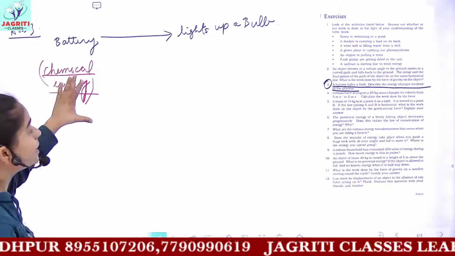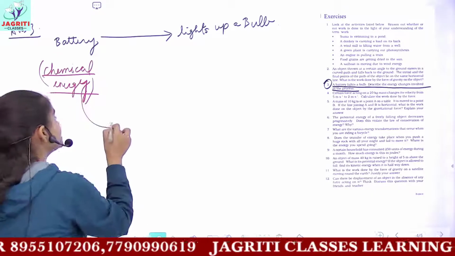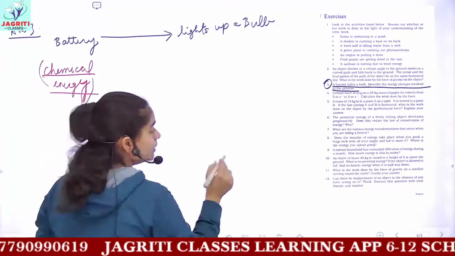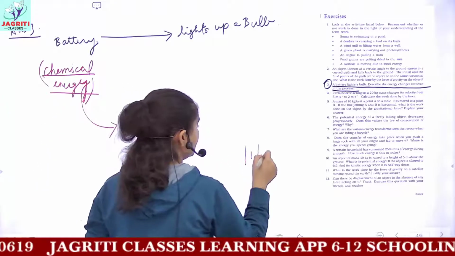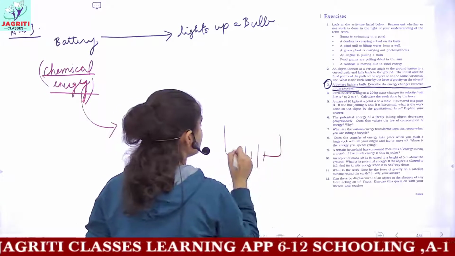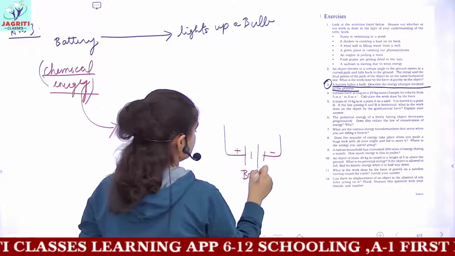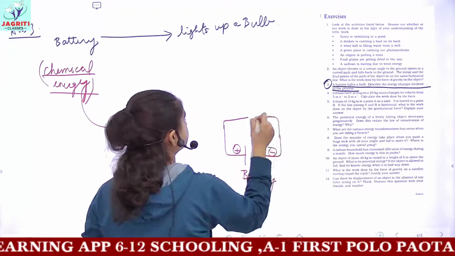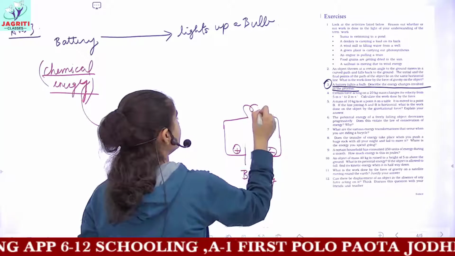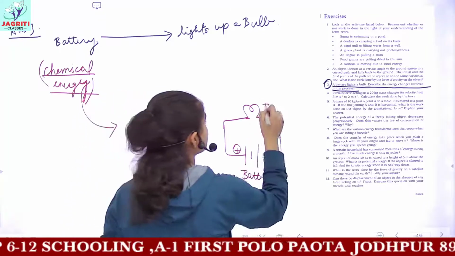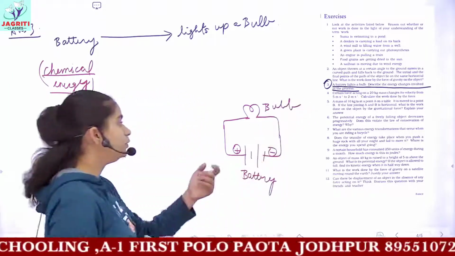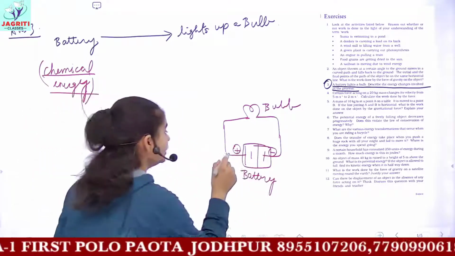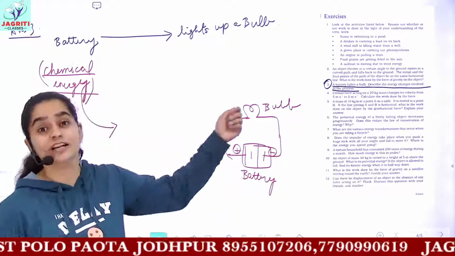Now from the chemical energy, it is changing now to which kind of energy? See the chemical energy from the battery. If we draw a circuit, let's suppose in this way we represent a battery. This is a battery. And then you have a bulb. So a bulb is represented in physics by this symbol. So this is the bulb. Now we know that the chemical energy which is present in the battery would get transformed to the electric energy here.